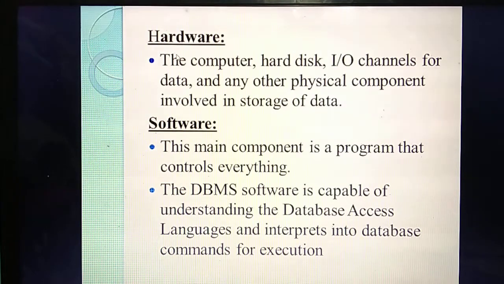Okay, which language are you using to access the data from the database? Database access language. Using this language, you can access the data from the database. Normally, you have studied the C++ programming language as well as Python. But a database access language is entirely different from these languages. So here you are writing codes in the form of commands.